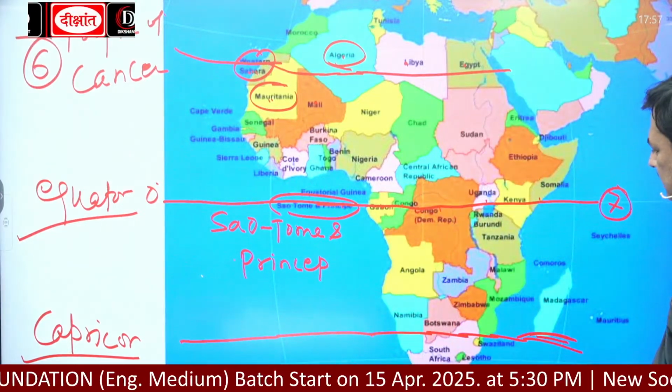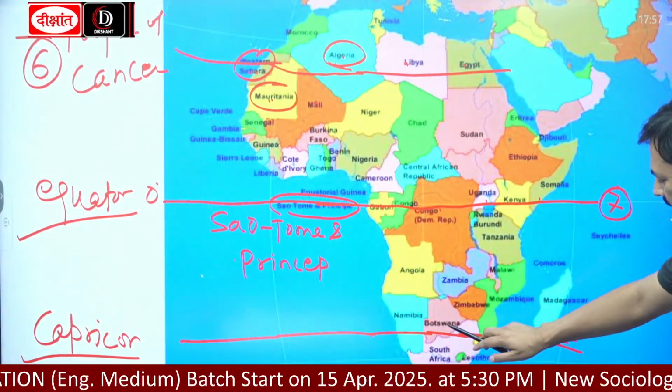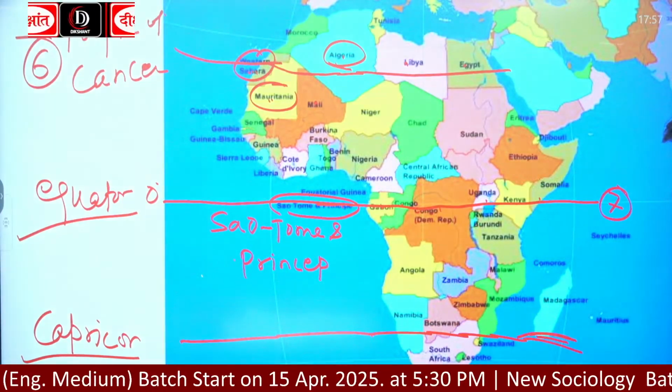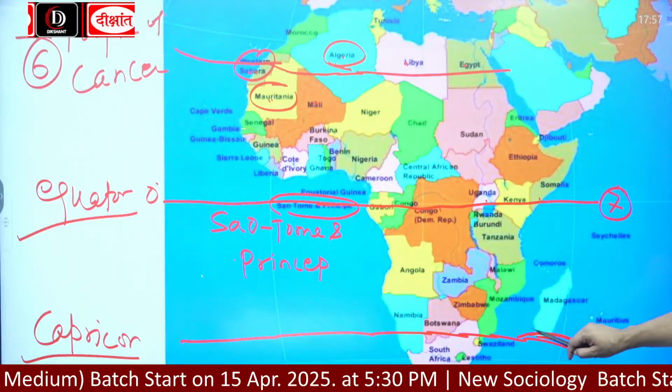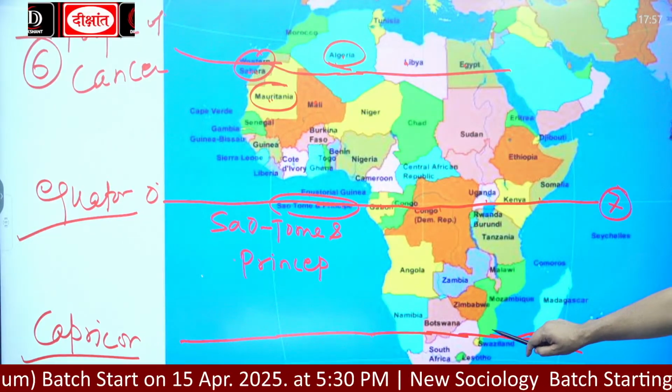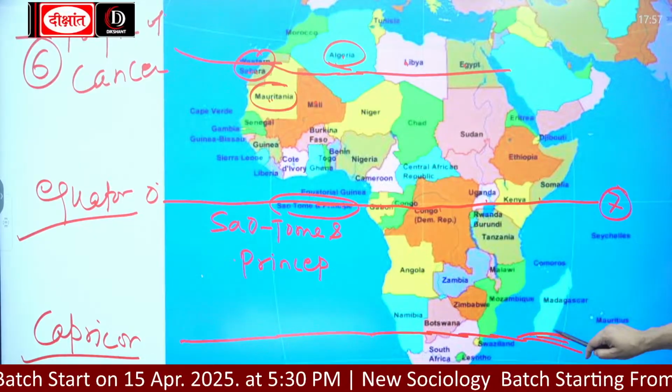Capricorn passes through Namibia, Botswana, South Africa, then Mozambique, and then Madagascar.